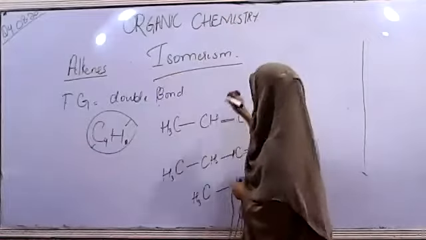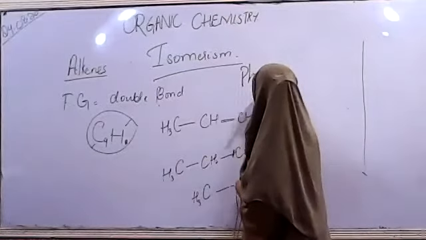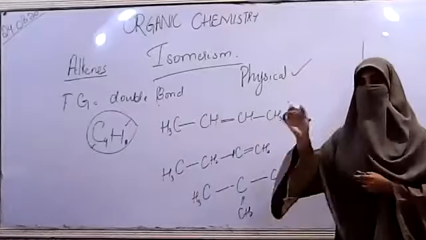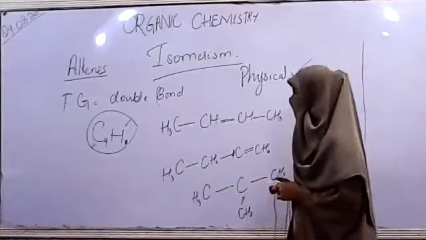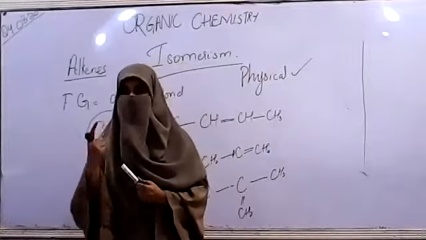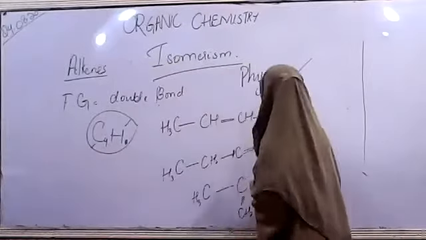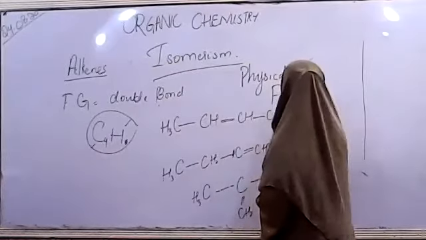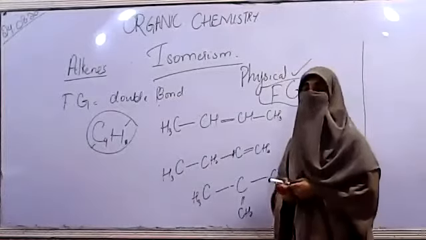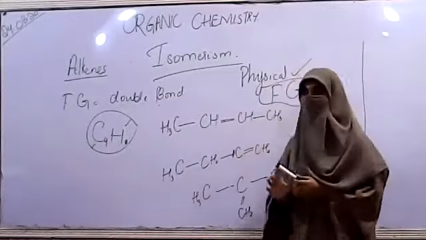Similarly, physical properties will change, right? Now, talking about the chemical properties, we said the chemical properties depend upon just one thing, and that one thing is called the functional group, right? Now what is the functional group in the case of alkenes or in the case of these isomers?